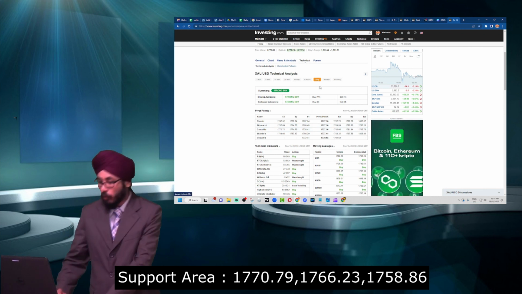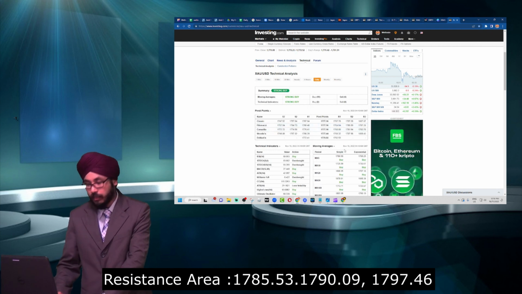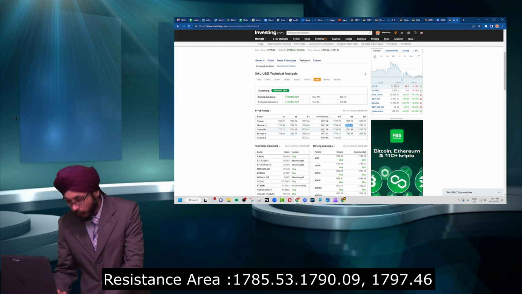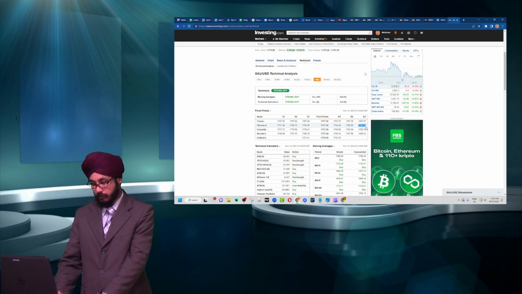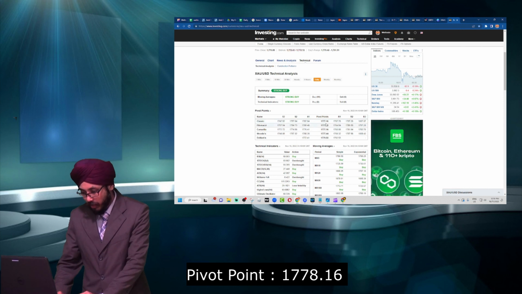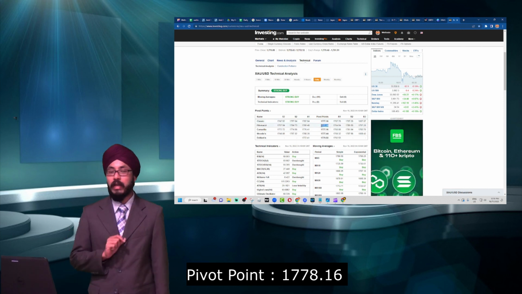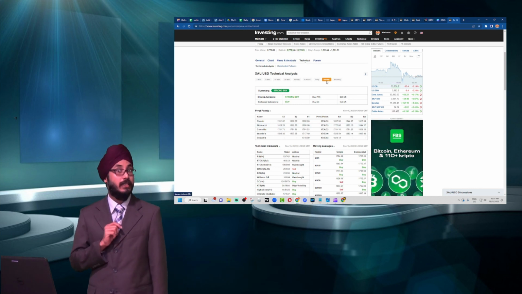For our resistance points, resistance 1 is 1785.53, resistance 2 is 1790.09, and resistance 3 is 1797.46, and our pivot point would be at 1778.16.